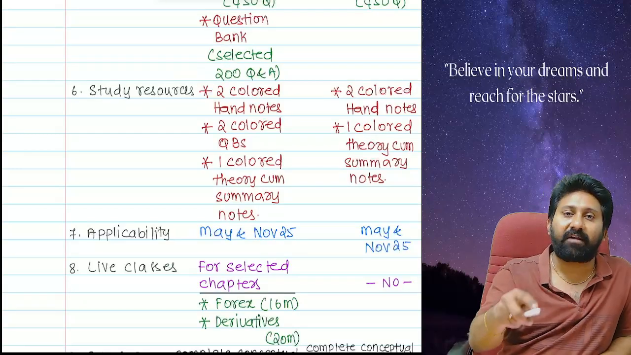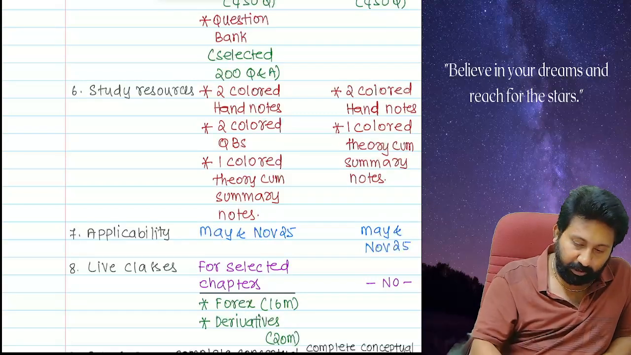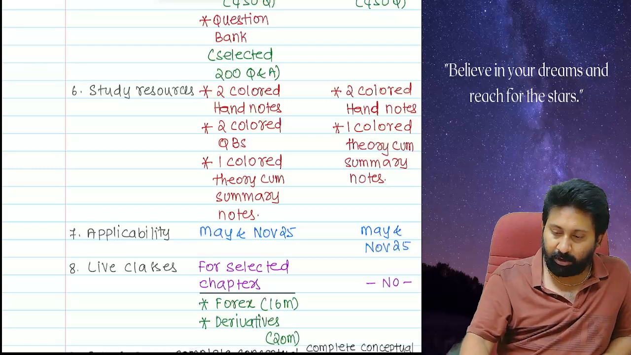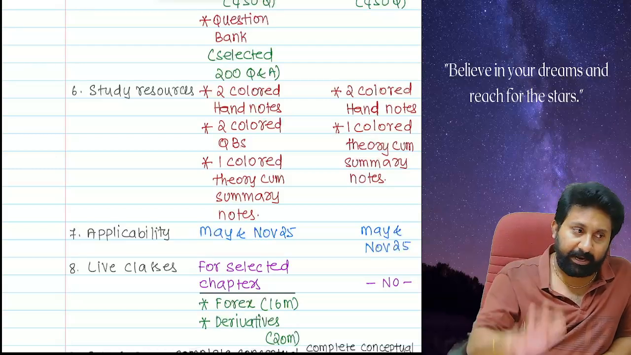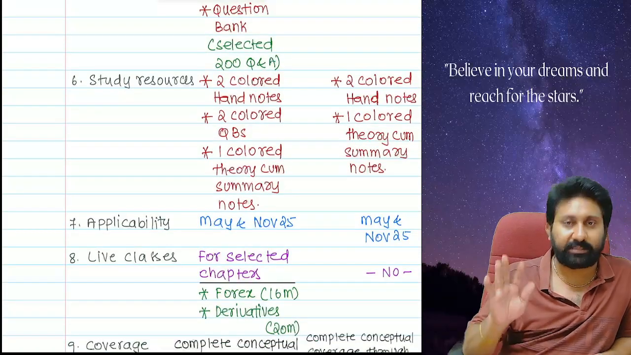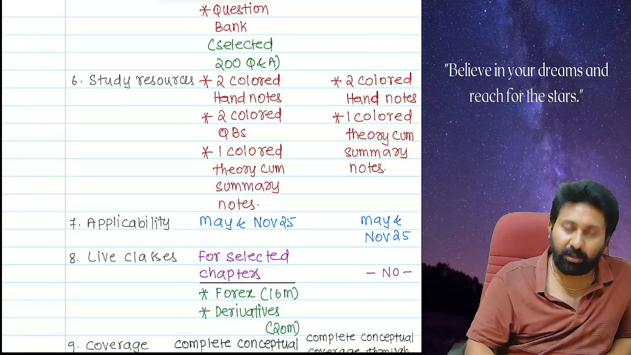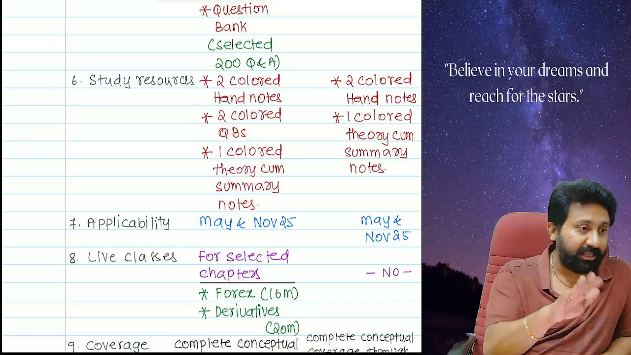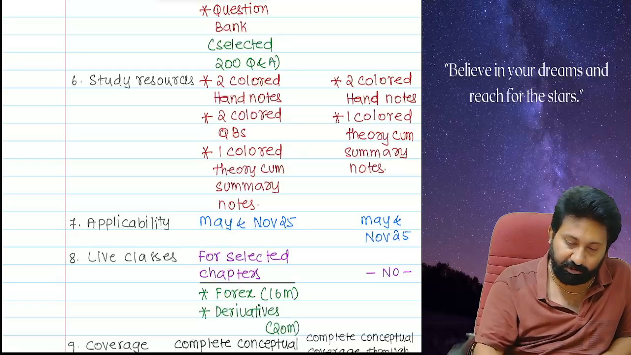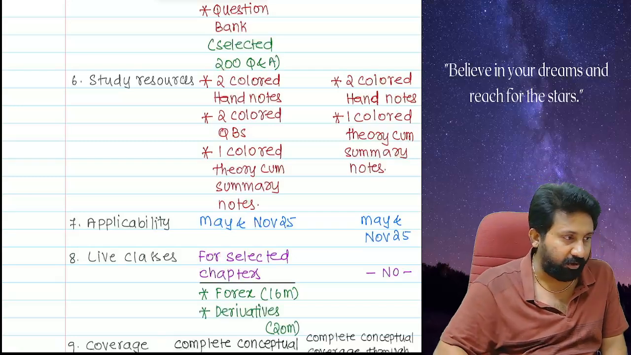Whoever has taken it in the last 2 to 3 months, we will send you the book of theory-cum-summary notes. I will make the PDF available to you, and along with the PDF, I will also make available the theory-cum-summary notes, which will be delivered to you. So whoever has taken before November and before the exams, and for May and November 25, I will definitely send you the theory-cum-summary notes as well. Same for the EOB students.